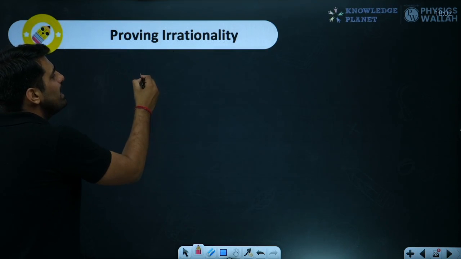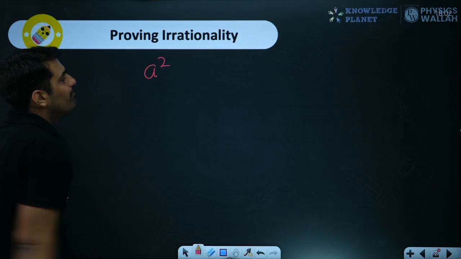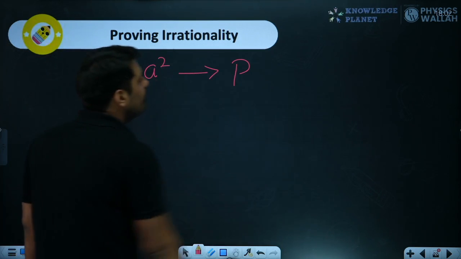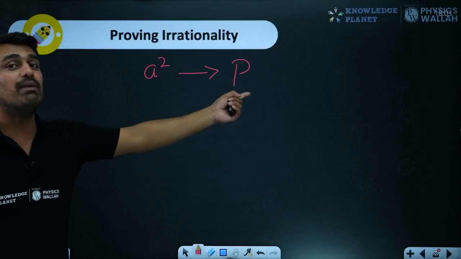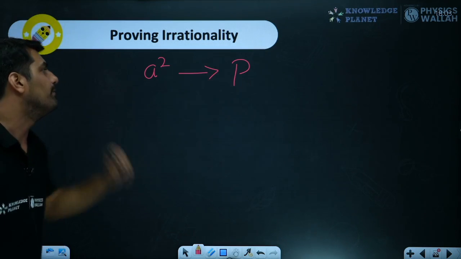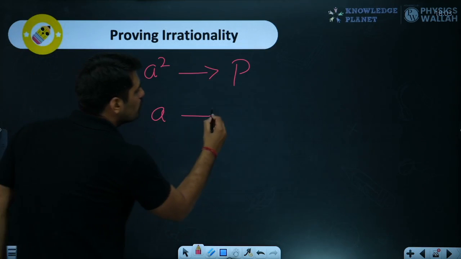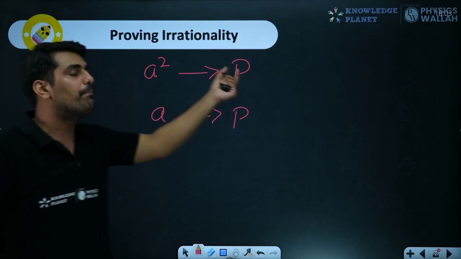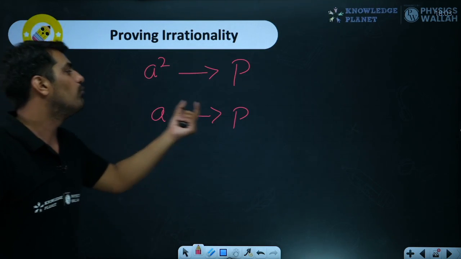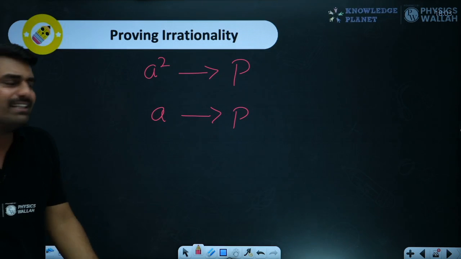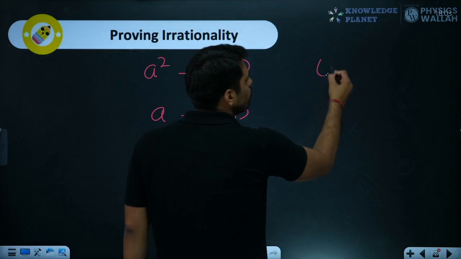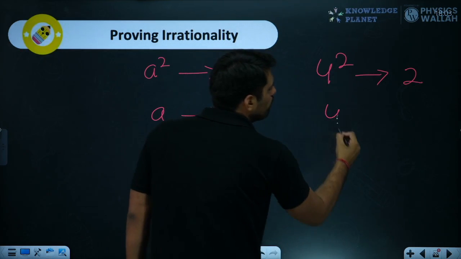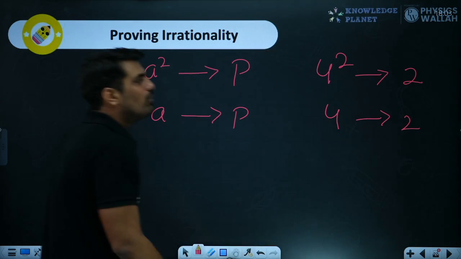The theorem says if we have a number a square, and this a square is divisible by p, which is a prime number, that is why I have denoted it with p, then a would also be divisible by p. What I am saying is, if a number squared is divisible by a prime number, then the number itself would also be divisible by p. You can assume it to be, let's say, 4 squared divisible by simply 2. So 4 would also be divisible by 2. That's it. That is what this theorem says.